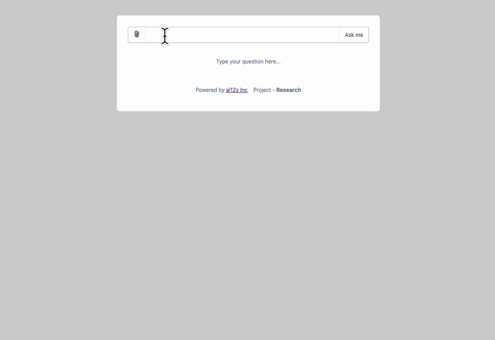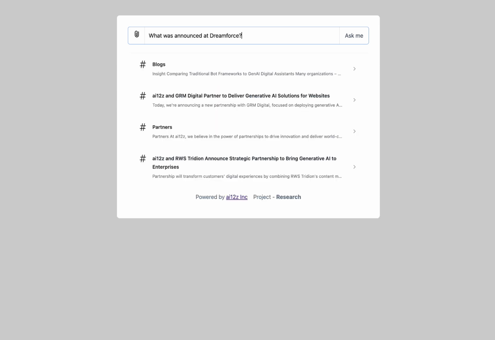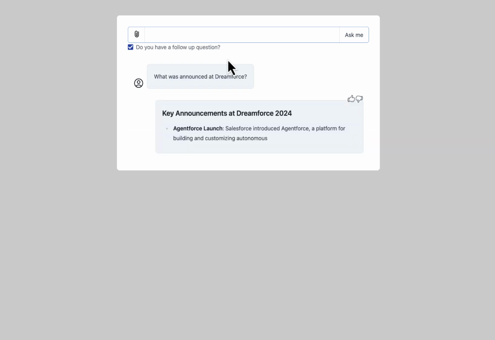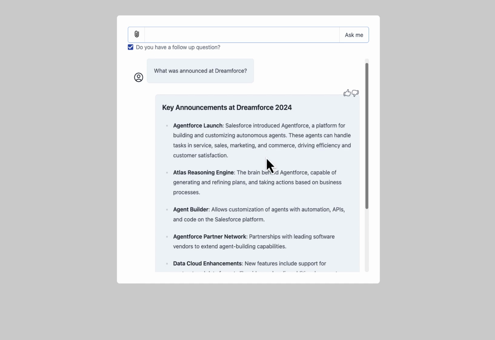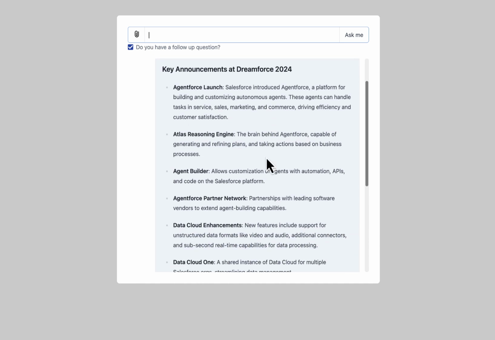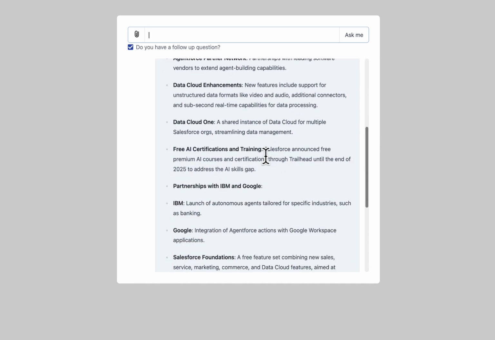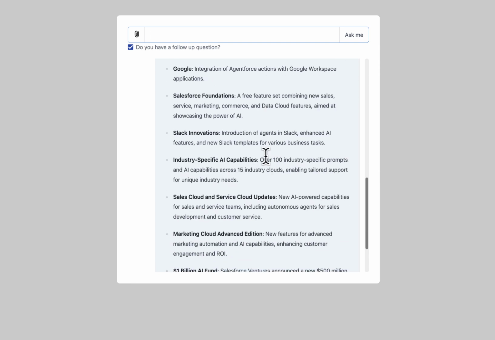The Salesforce conference took place 12 days ago. So let's ask our bot what was announced at Dreamforce. And it comes back with an answer. The Agent Force launch, Atlas Reasoning Engine, and more announcements.